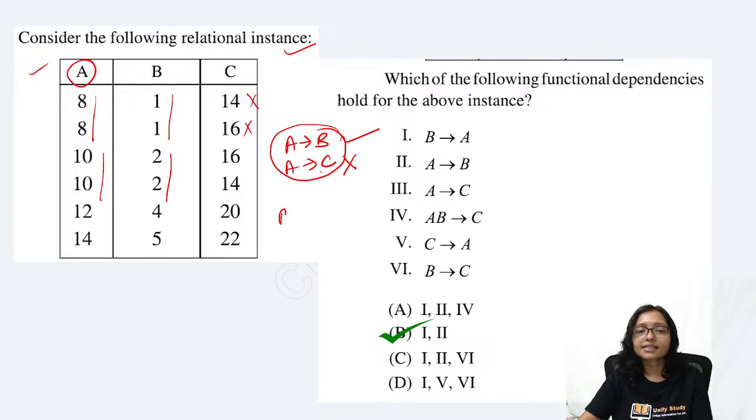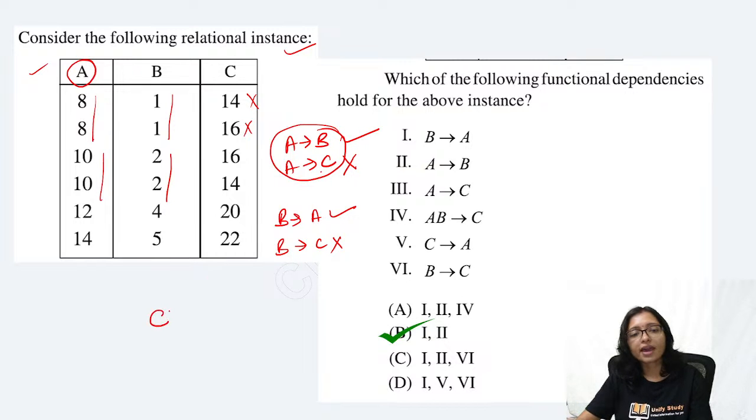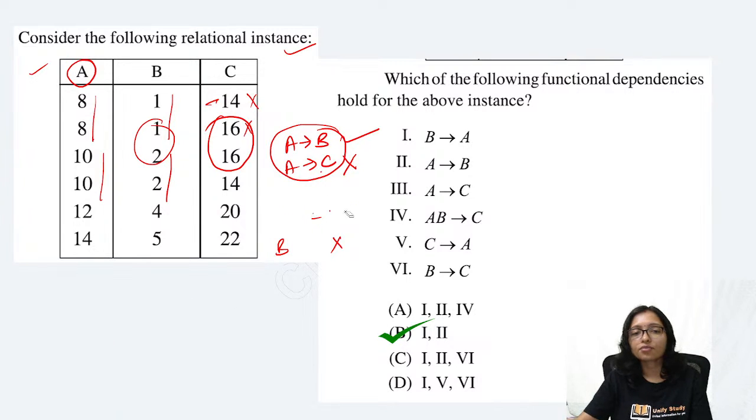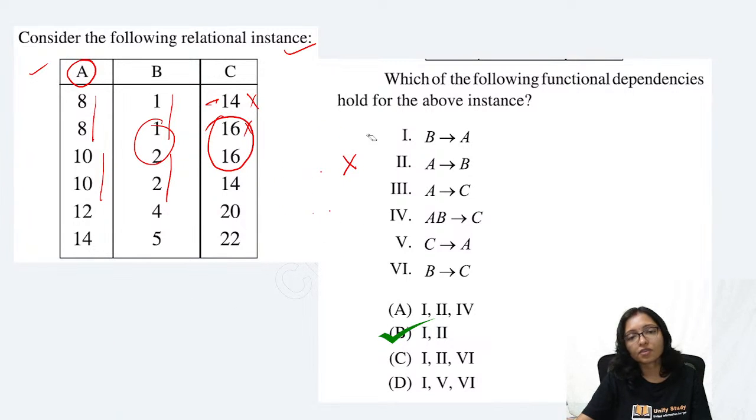B, can I say B? B is not able to identify C, it is not possible. B is able to identify A, that is okay. Now come to C. C is able to identify A? Here is 14, 16, 16. For 16, 16, these are different data, so not possible. So A, B, C, any one of them separately is not my candidate key.